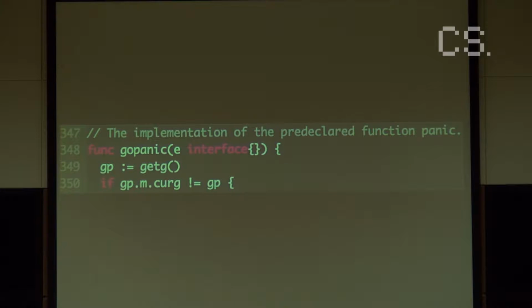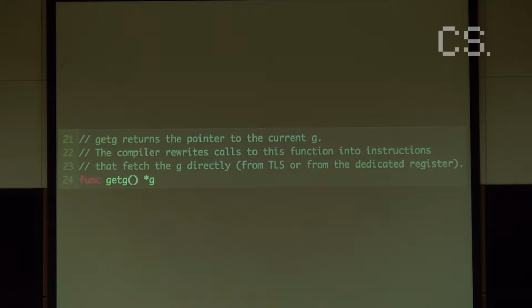And something you'll notice if you look through the Go runtime source code is that there are a lot of references to this function getG. And what getG does is it gets you a reference to this internal Go routine structure.